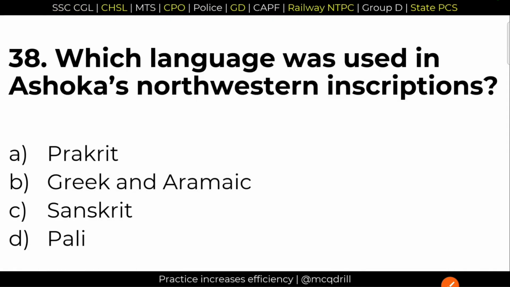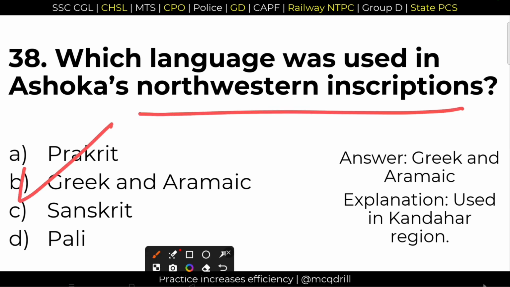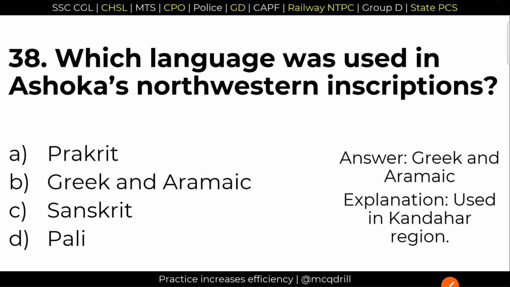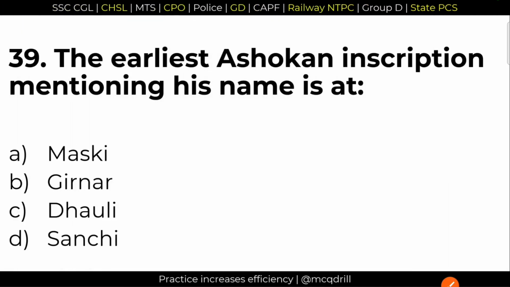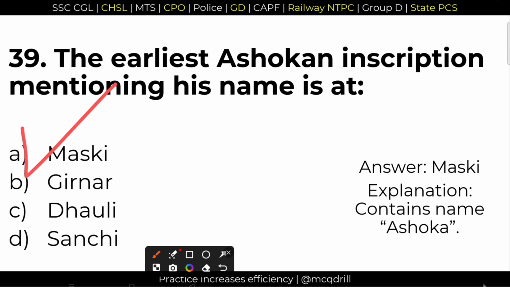38. Which language was used in Ashokan northwestern inscriptions? Right answer, option B, Greek and Aramaic. Greek and Aramaic languages are commonly used in the inscriptions found in the northwestern direction, like the Kandahar inscription. 39. The earliest Ashokan inscription mentioning his name is found at option A, Maski. From the Maski inscription, we come to know that it was Emperor Ashoka.